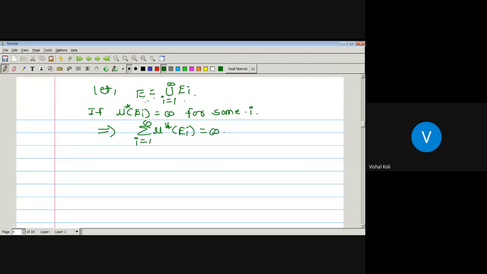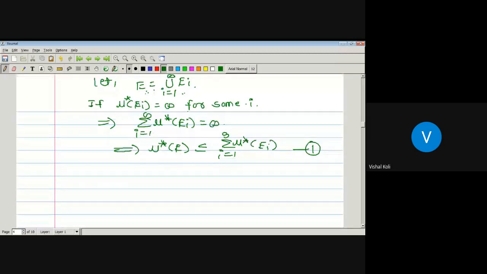E is a subset of the union of the E_i. Therefore, the outer measure of E is obviously less than or equal to the summation over i running from 1 to infinity of mu star of E_i. This is for the first possibility, that is, if there exists one E_i having infinite measure.